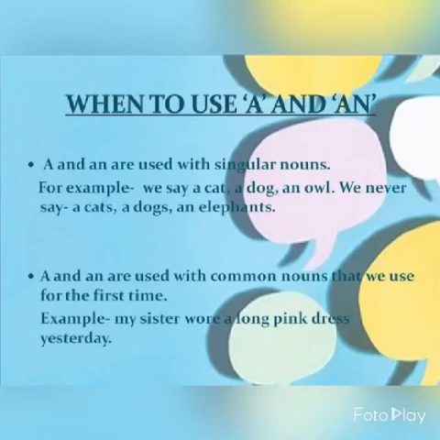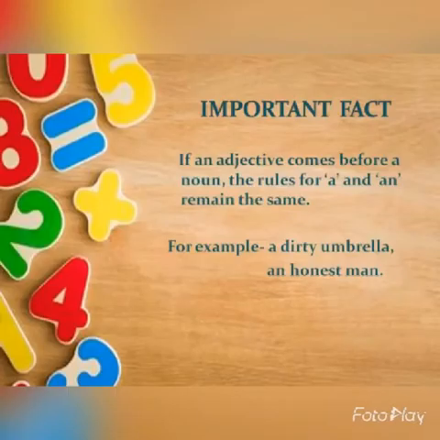Now one important fact about the use of a and an is that if an adjective comes before a noun, the rules for a and an remain the same. That means we write an umbrella, because the starting sound of umbrella is a vowel sound. Whereas if we are writing dirty umbrella, then the starting sound of umbrella doesn't matter, because we have written dirty before umbrella.